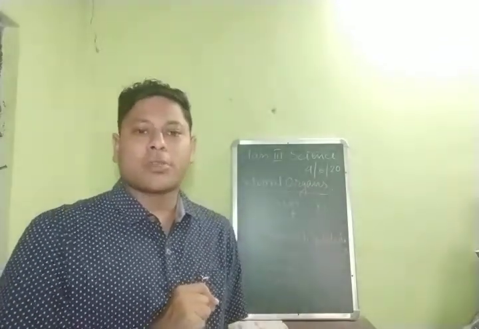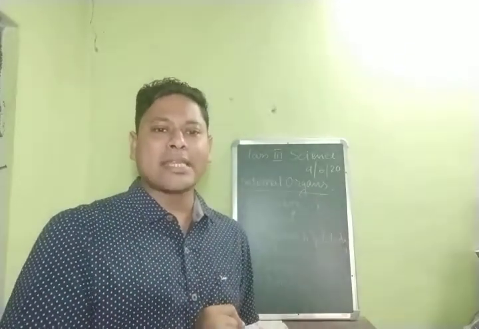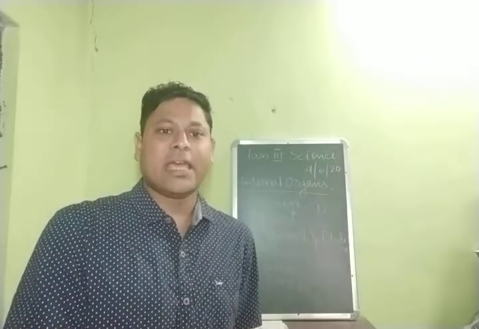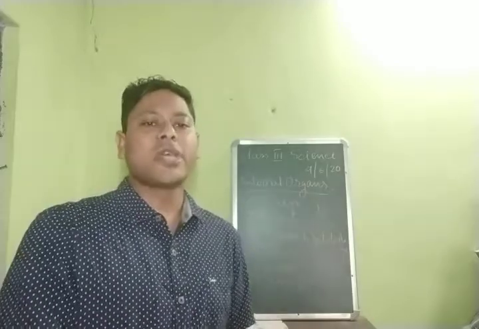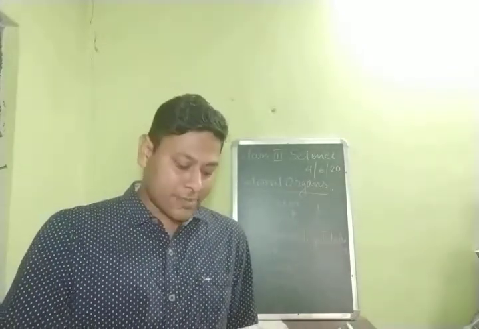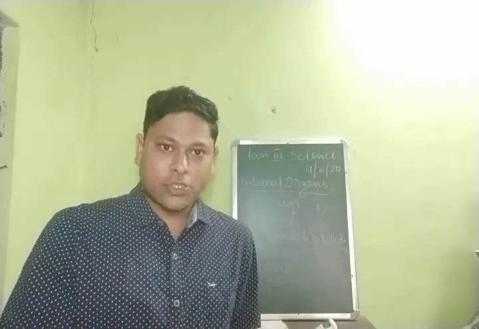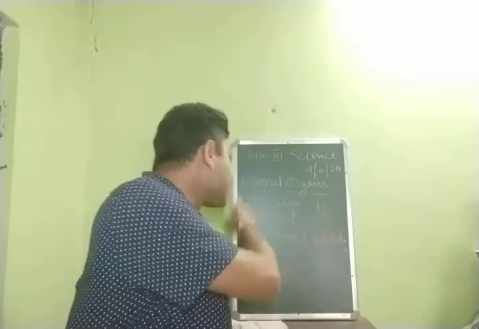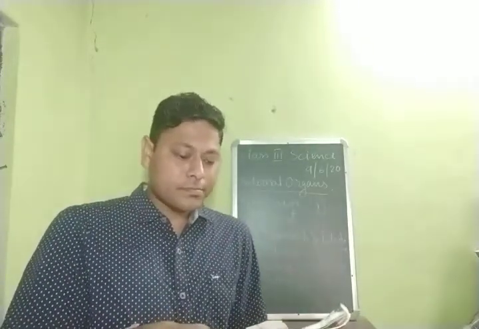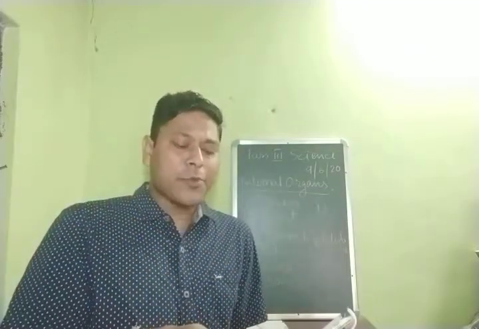Alright. That means if I ask you how many bones are present in our human body, what will be your answer? Yes, 206 bones are present inside our body. Alright. Next, bones protect the soft organs. Soft organ means what? All these internal organs. Alright. Next, for example, the skull protects the brain and the rib cage protects the heart.